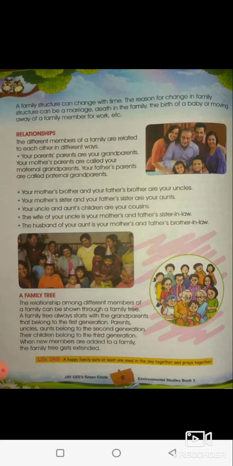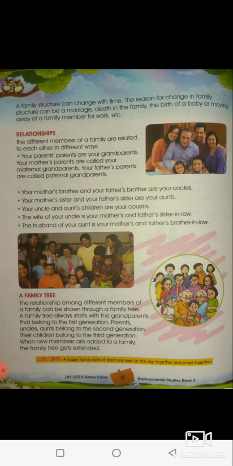Hi children, last time we saw about family and relationships. Let us recall now what we saw last time. We saw different members living in a family. They are related to each other in different ways. That is called relationship.